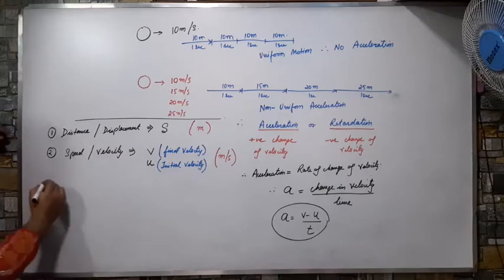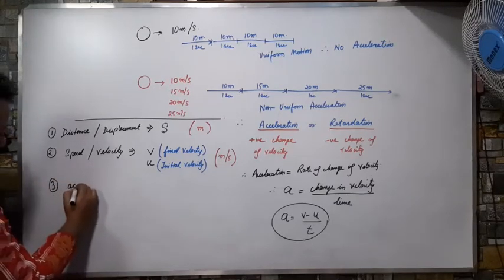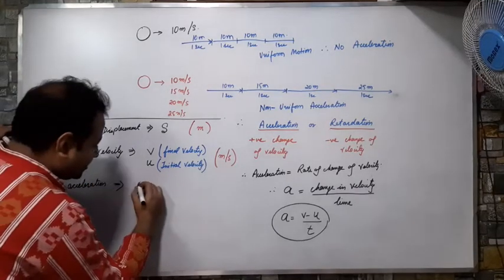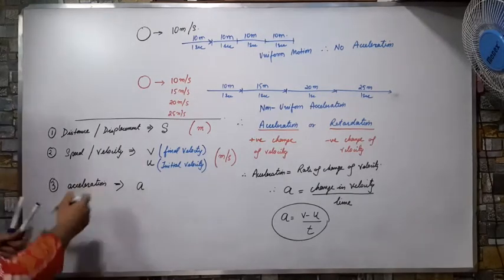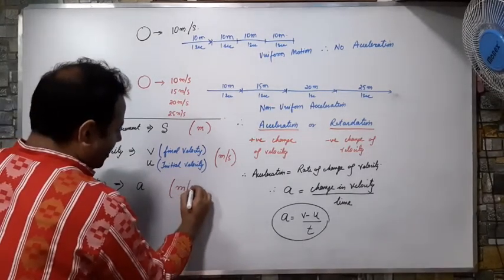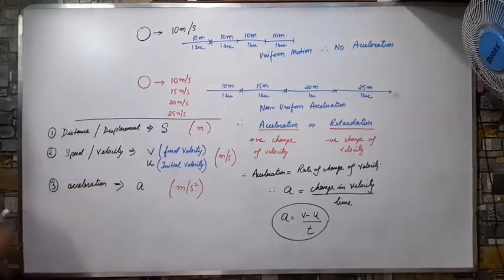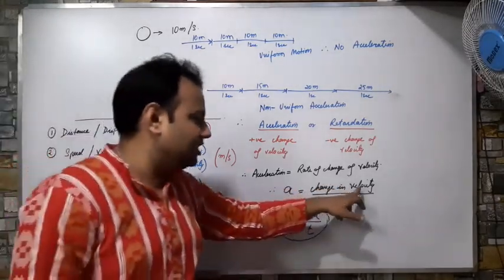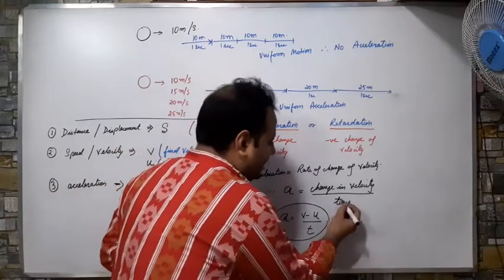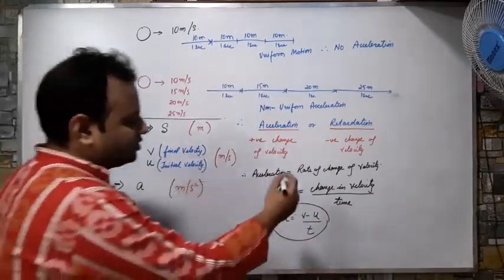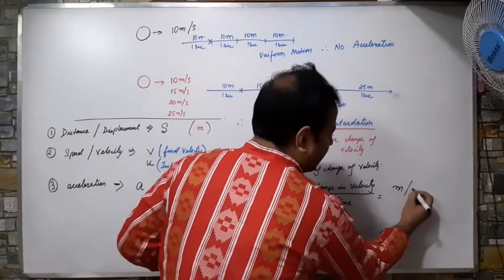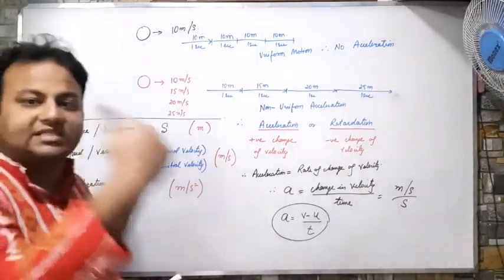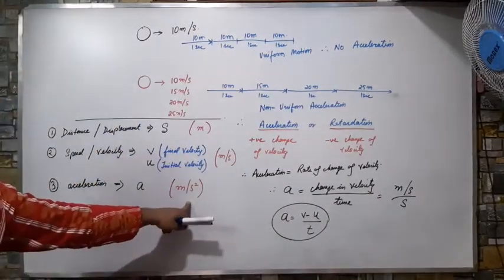Third, we have acceleration. Acceleration is represented as small a, and the unit of this is meter per second square. Why sir, why meter per second square? Because acceleration is change in velocity by time. So velocity itself is meter per second. Add second again below it, then what will happen? Meter per second per second, that is meter per second square.